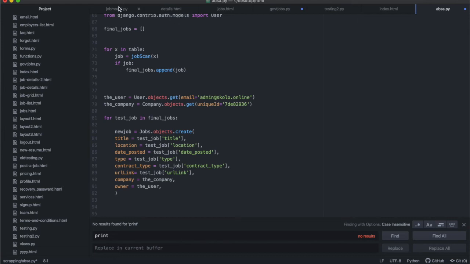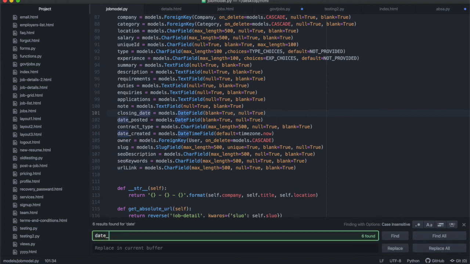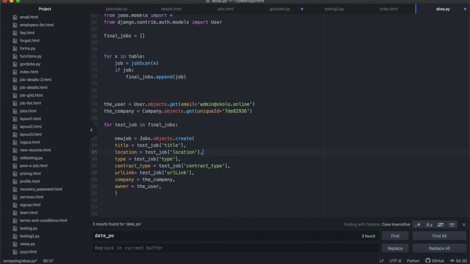This is problematic because over here, where is it? Let me find date posted. All right, this date posted is a date field, and I'll have to enter it as a date, and the data comes in as a string. So I'm going to change this from a date field, or actually, you know what, I'm going to just remove the date posted. I'm going to go in here and just remove it. I don't think it's necessary. And then you have the type and you don't have the date.